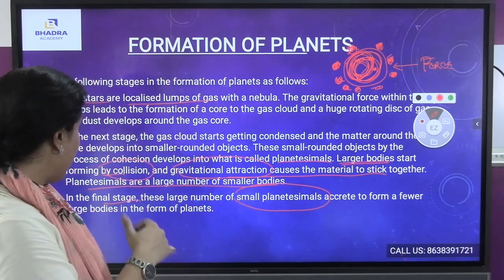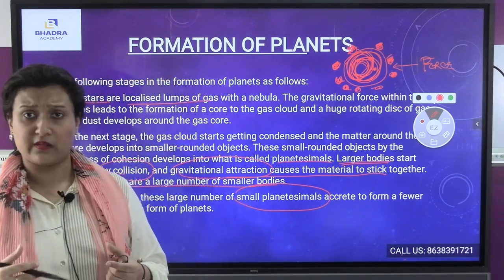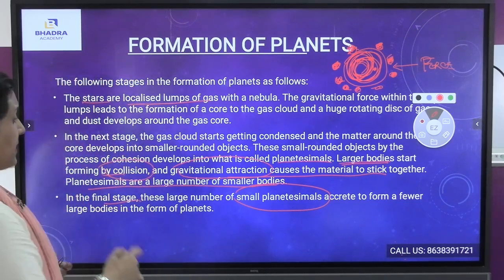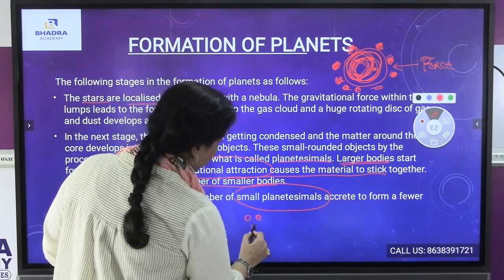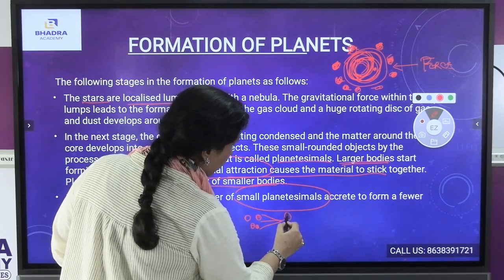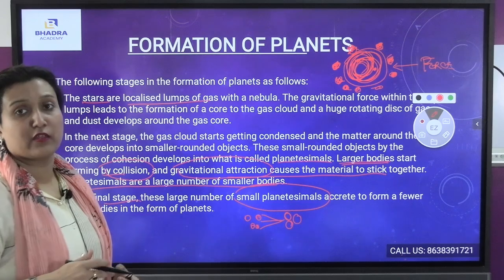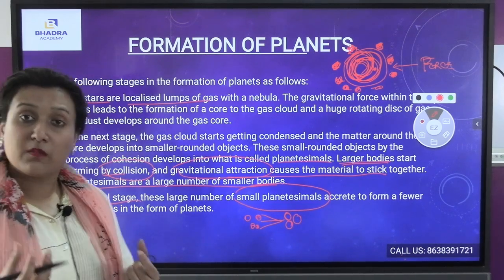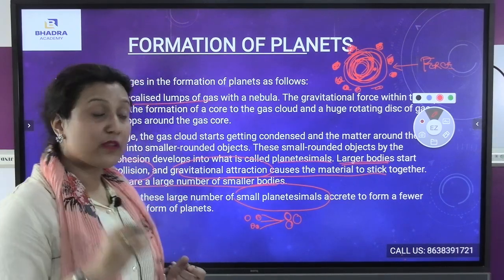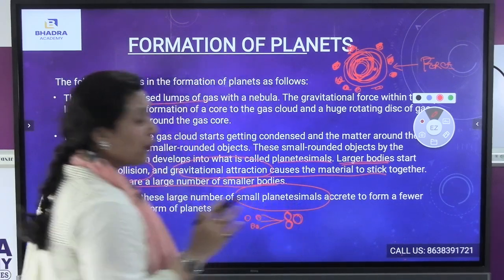Those small planets accrete to form fewer larger bodies in the form of planets. From those small planets, a few collided with each other and formed bigger planets. Only a few bigger planets were formed during that time. First came the small bodies, which are considered to be planetesimals, and those planetesimals were converted into the large planets. I hope you have understood this one.